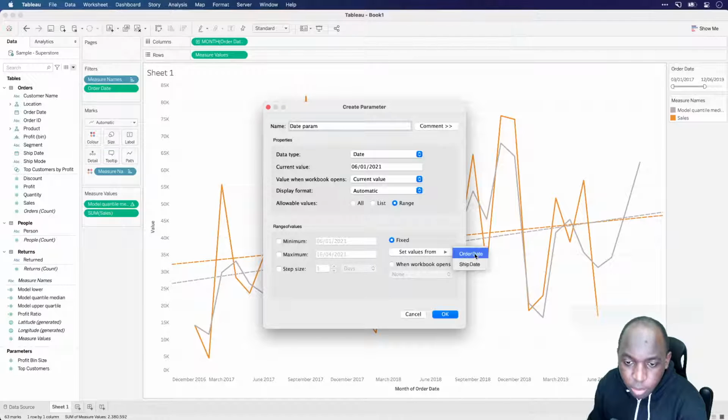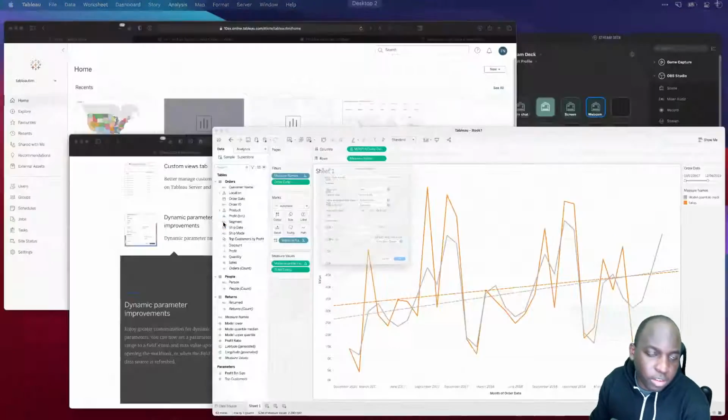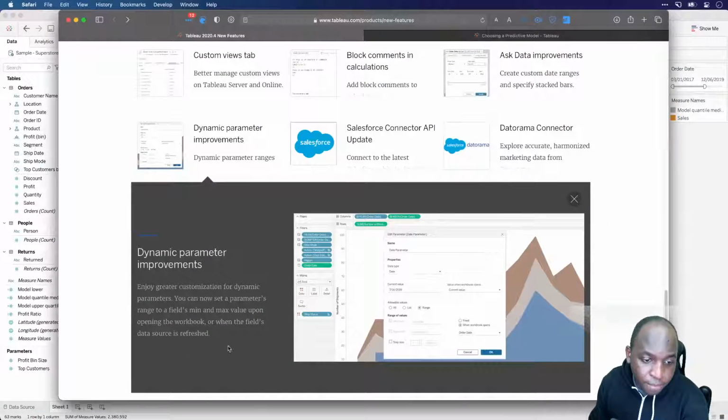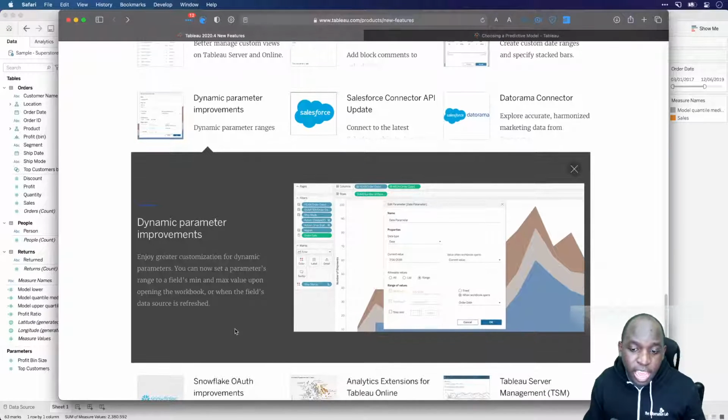Set values from order date, and it goes and gets them. But obviously here I have an option to choose what happens when the workbook opens, and here I can go select order date. Okay, so what now happens if I just go back to the setting is you can now set a parameter range to field's min and max value upon opening the workbook or when the field's data source is refreshed. The actual quality of life improvement here is just you've got a few more options essentially.